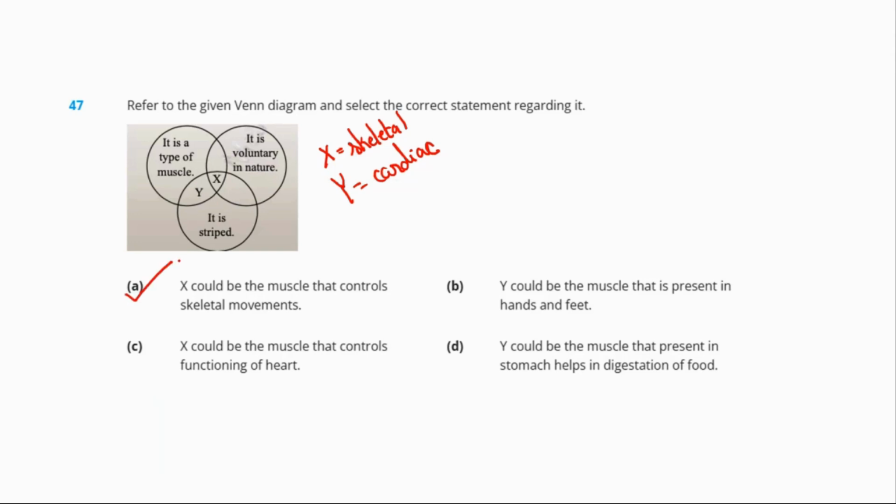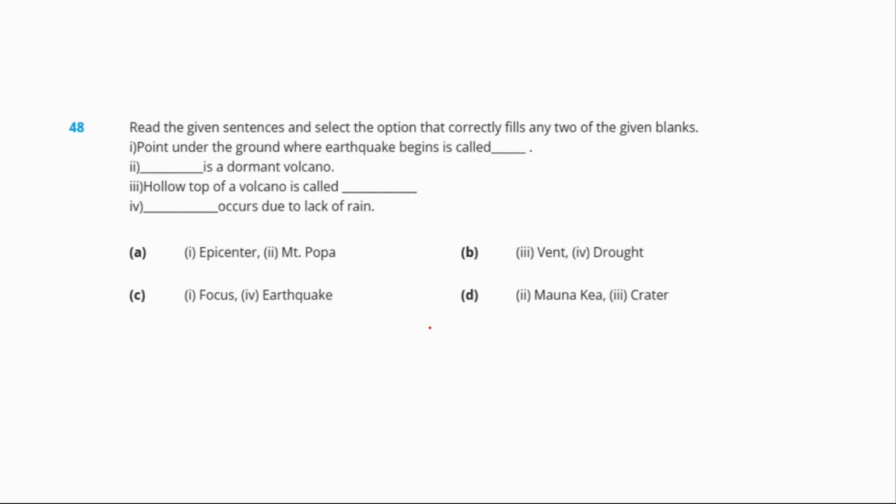So here the option says X could be the muscle that controls the skeleton system. This is correct. Y could be the muscle that is present in our hand and feet. Wrong. X could be the muscle that controls functioning of the heart. Wrong. And D, Y could be the muscle that is present in the stomach that helps in the digestion of food. Wrong. So our correct answer is option number A.